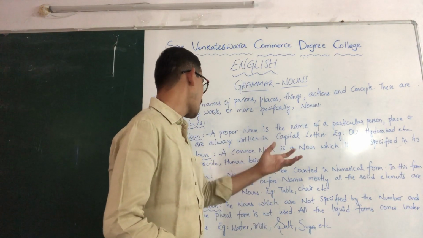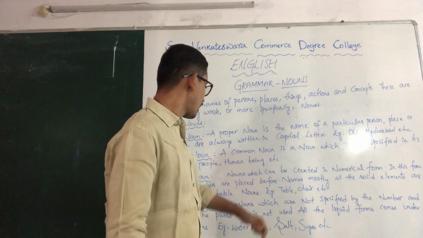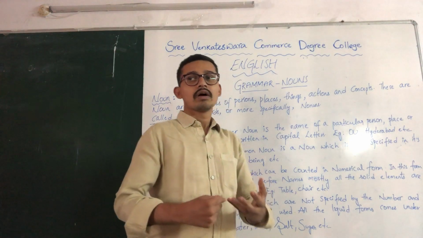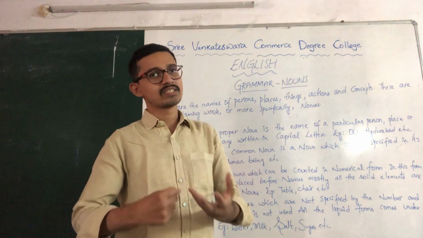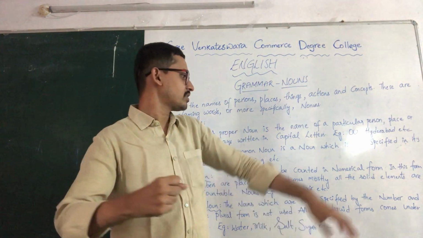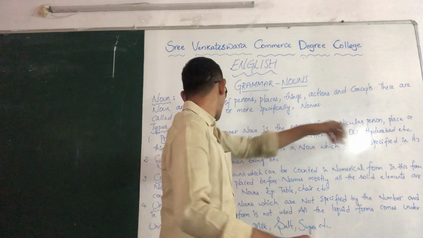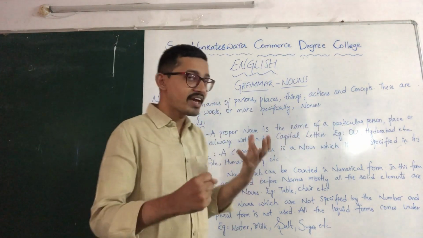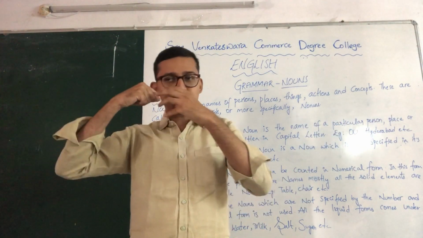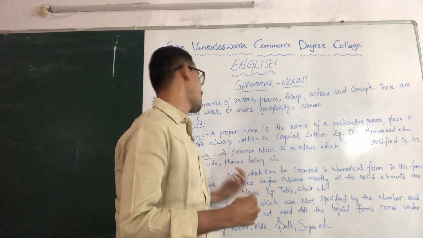Here for a common noun, and some more examples for common nouns are birds. There is no specification there. As I told, in the first example, we have Osmania University. We call it a proper noun. If they had given university, there are n number of universities. There is no specification to university. Then it comes under common noun.